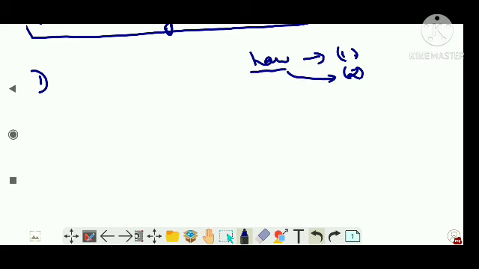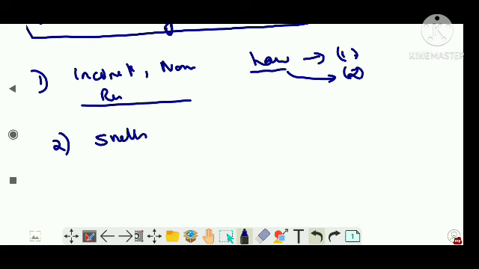So what does the first law of refraction say? That the incident ray, the normal and the refracted ray all lie in the same plane at the point of incidence. That is something you know; I'm not going to repeat it. Now second is Snell's law, which is very, very important, and many problems are asked. For any medium this comes. Incident ray, normal and the refracted ray are all lying in the same plane itself.